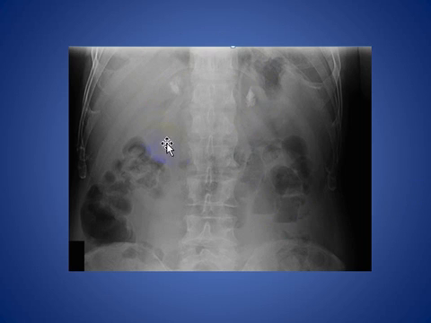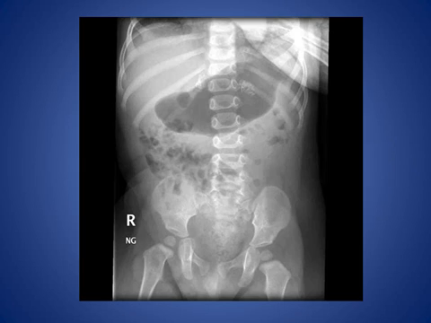You see, this is the plain film of the upper abdomen with bilateral adrenal calcification. As we said, the most common cause of adrenal calcification is granulomatous disease. In our country, TB is the most common cause. Other causes are Addison disease or hemorrhage or other differential diagnoses.